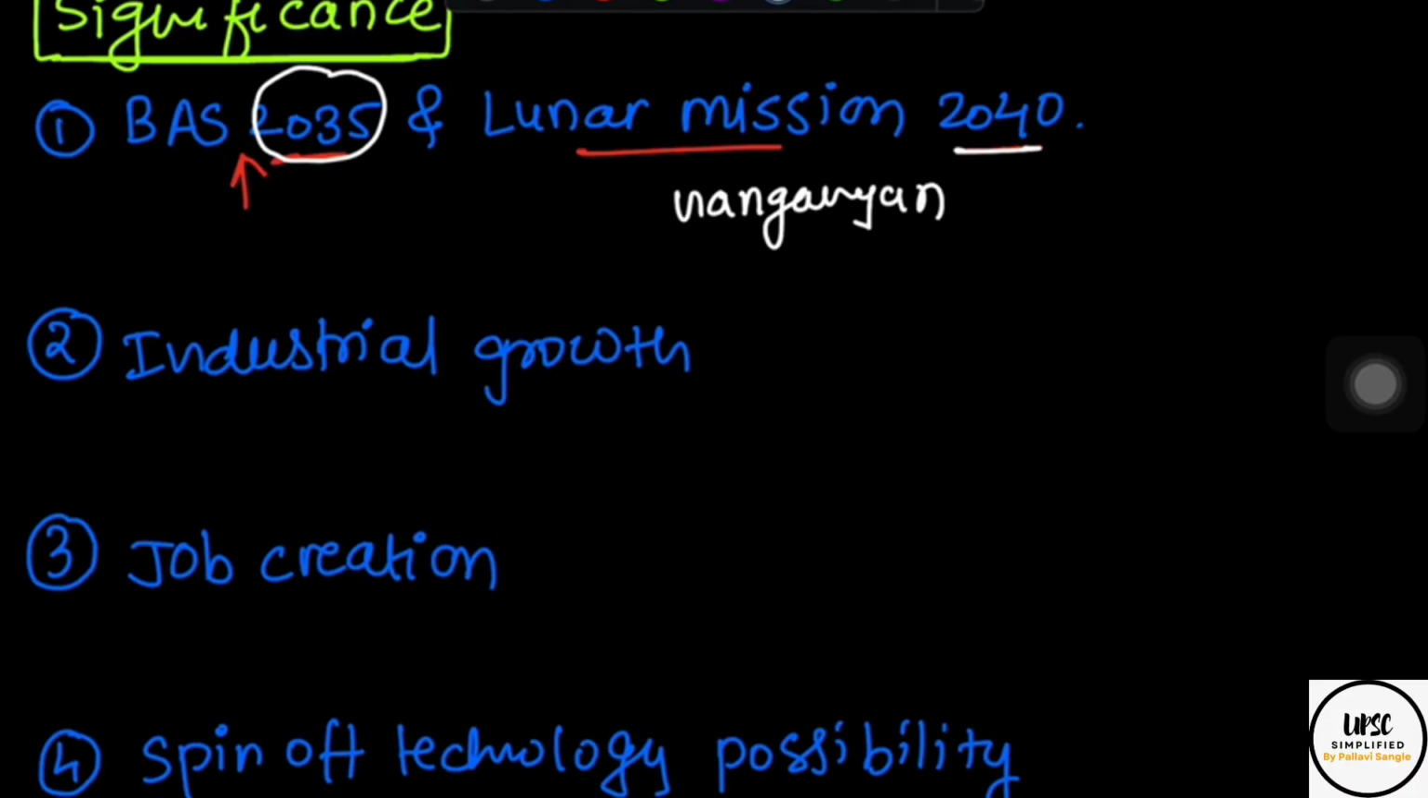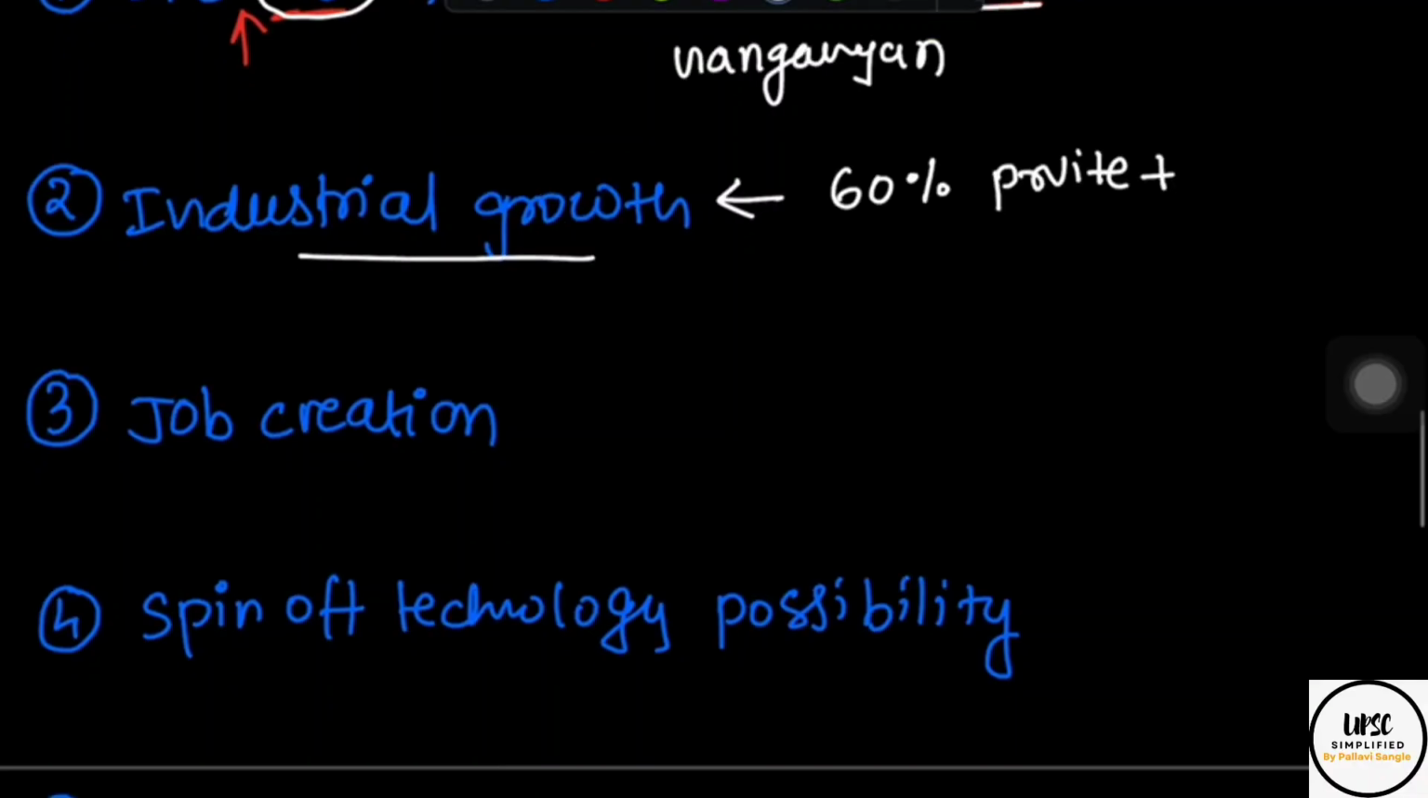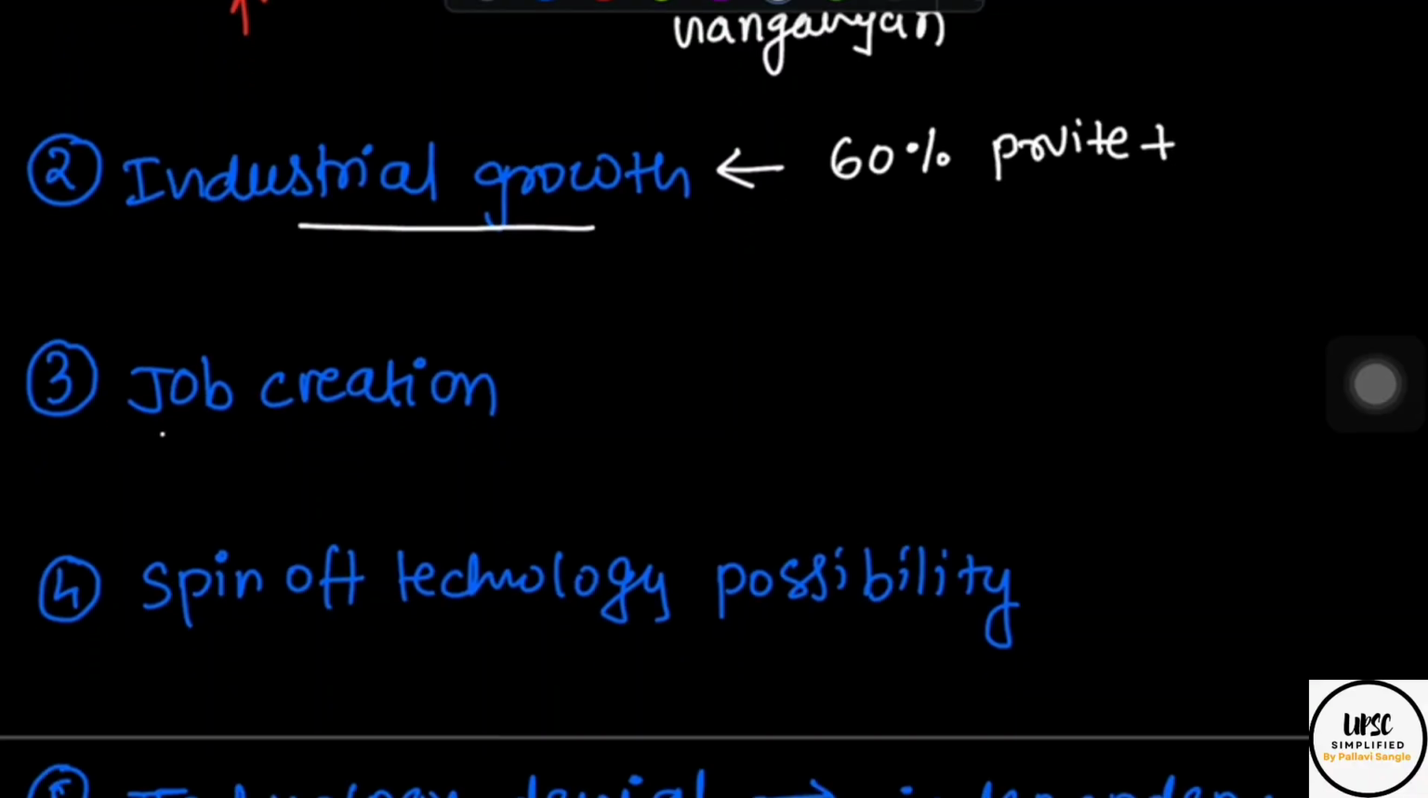Then industrial growth is bound to happen due to Gaganyan, because 60% of the parts of Gaganyan are being sourced from Indian industry and the private sector, right? So it is very important for Indian industrial growth in the space sector. So this kind of mission gives a push towards industrial growth in the particular sector.